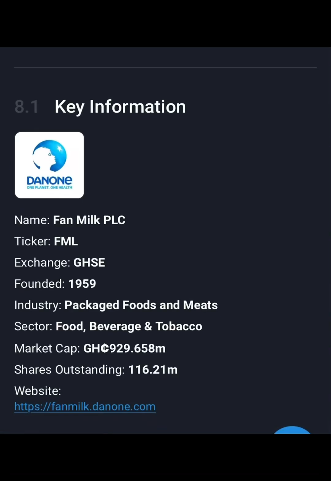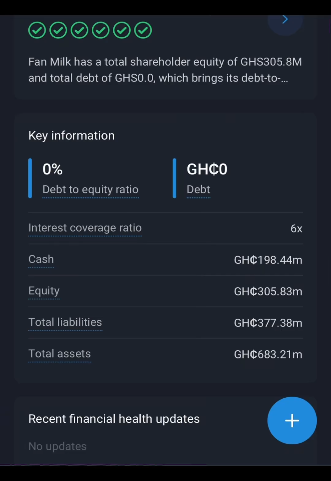So Fanmilk, this is the name of the company. It was founded in the year 1959. They are into packaged food and meats, so the sector is food, beverages and tobacco. Market capitalization of 929.658 million. Outstanding shares of 116.21 million. Just the key information of Fanmilk PLC, with a ticker name FML, is having a cash of 198.44